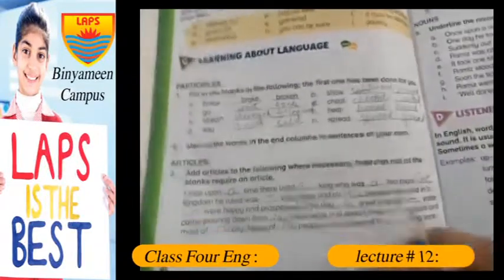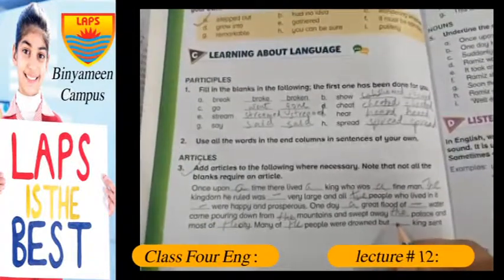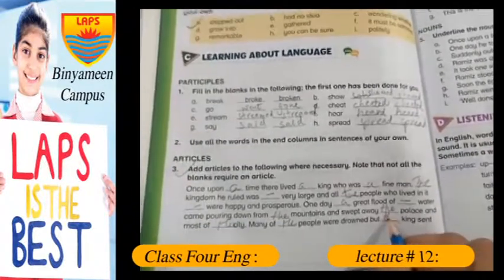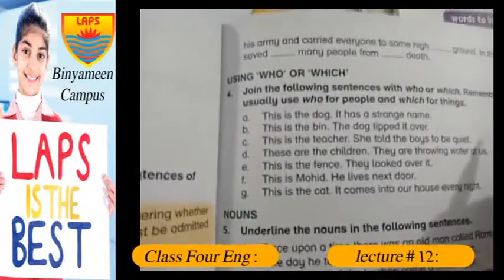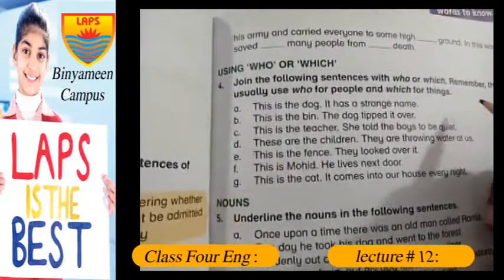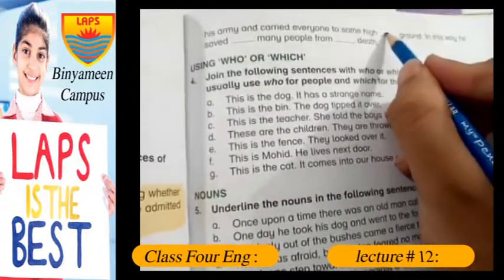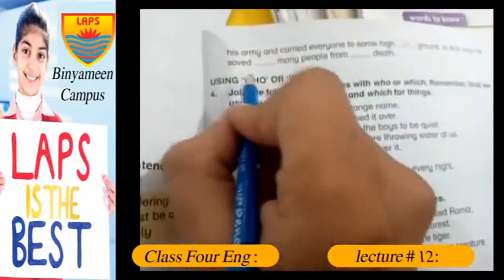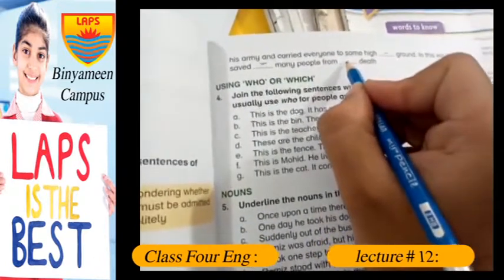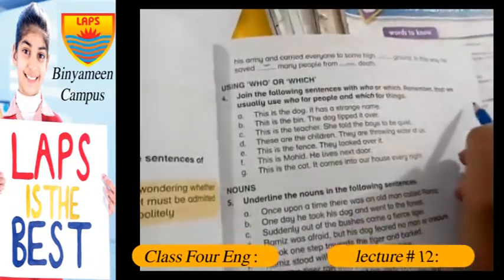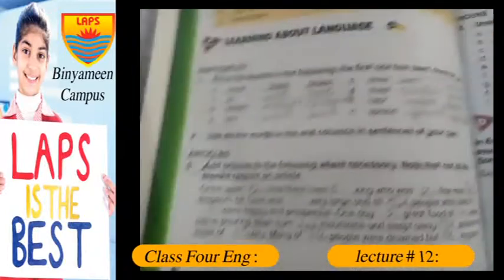But the king sent his army and carried everyone to some high ground. We can leave this one blank. In this way he saved many people from death. We can leave these three blank. Solve this one in your neat notebooks.